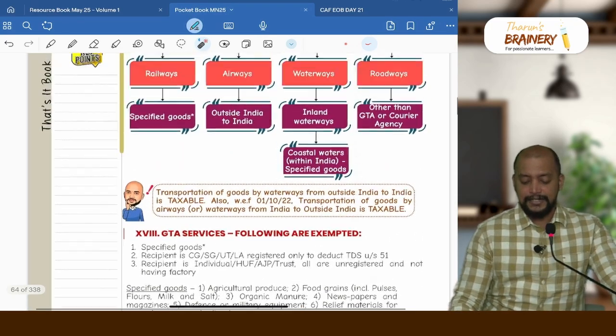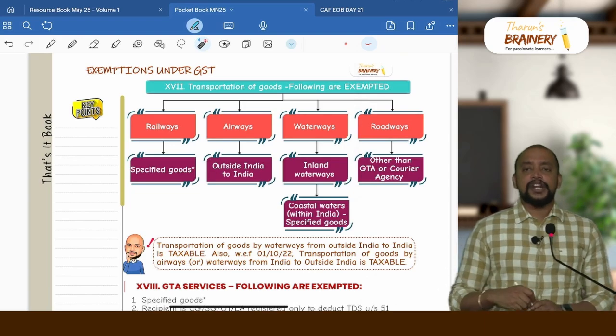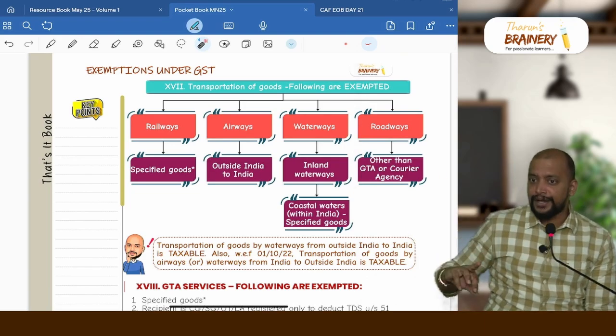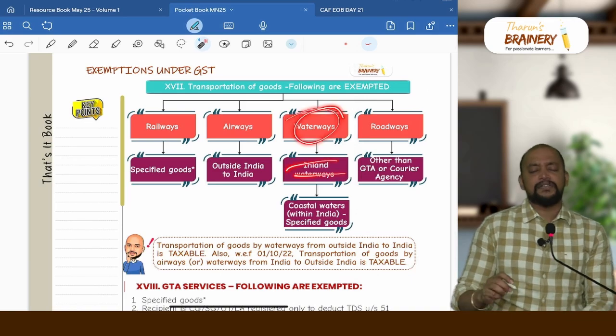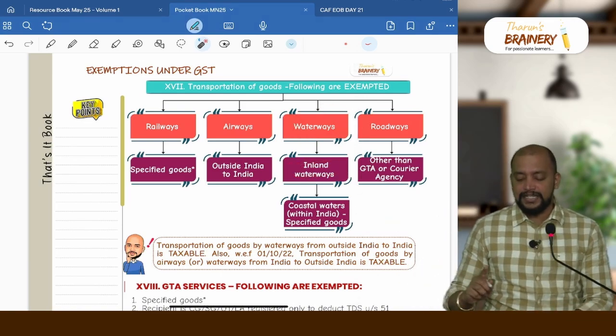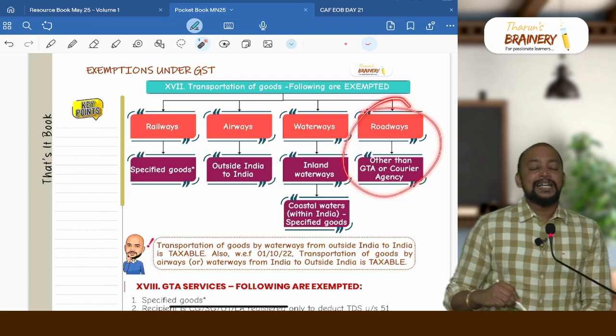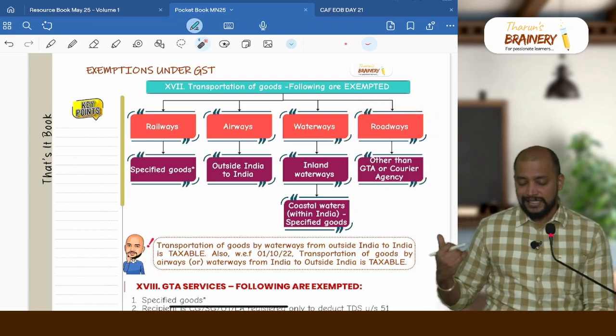Okay. Then next, airways outside India to India is only exempted. So transportation of goods by airways from outside India to India is exempted, but India to outside India is not covered under exemption. Waterways, inland waterways, everything is exempted. Coastal waters also, those specified goods between place in India is exempted. Roadways, other than GTA courier, everything is exempted. Only GTA courier agency is taxable.